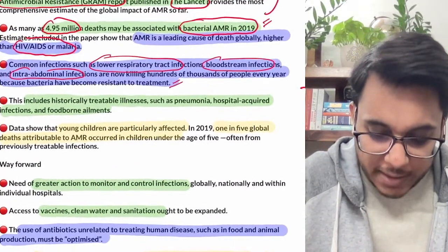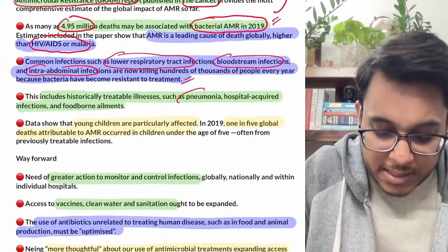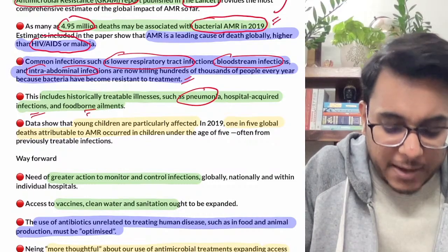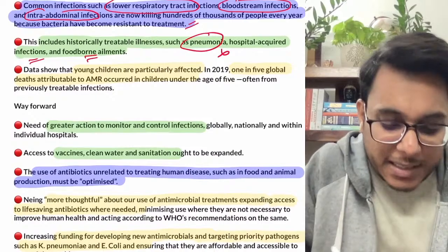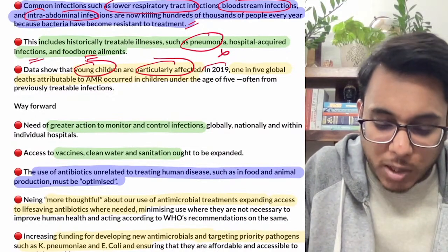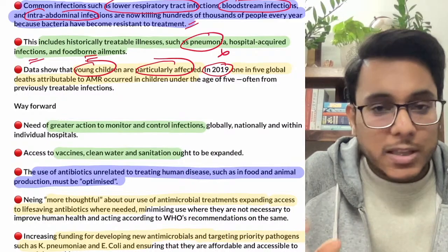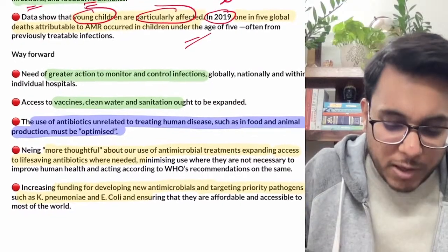Now it has been shown that historically treatable diseases such as pneumonia and foodborne ailments are not treatable now and people are dying. The data shows that young children are particularly affected. In 2019, 1 out of 5 deaths was among children. So what could be the way forward?